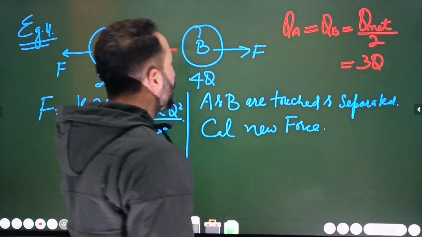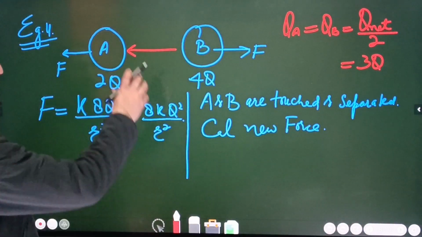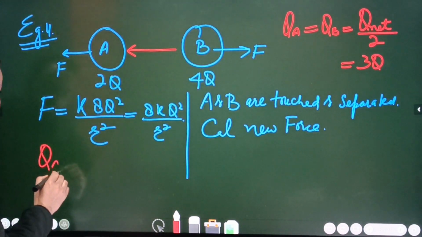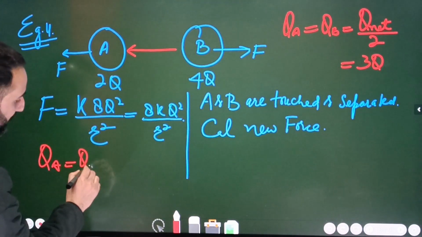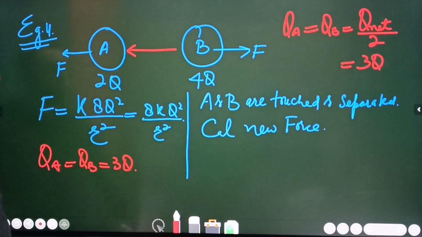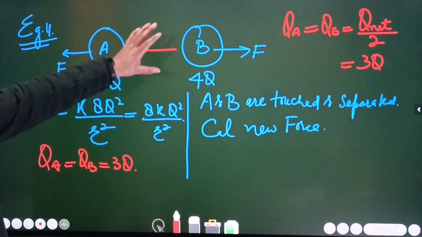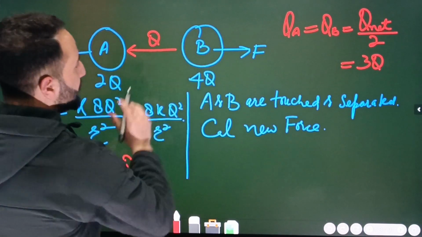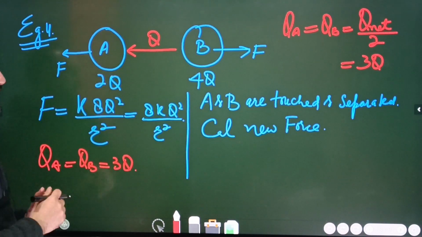ठीक है बेटा. So once they are touched and then separated, इसका charge बनेगा बेटा 3Q. So here, what I will write down is QA will be equal to QB. किसके बराबर आएगा बेटा? That will be equal to 3Q. ठीक है ना बेटा. तो इसका charge बनेगा बेटा 3Q. That means the charge Q flows from B to A. So इसका charge बनेगा 3Q and the charge of this will also be equal to 3Q.